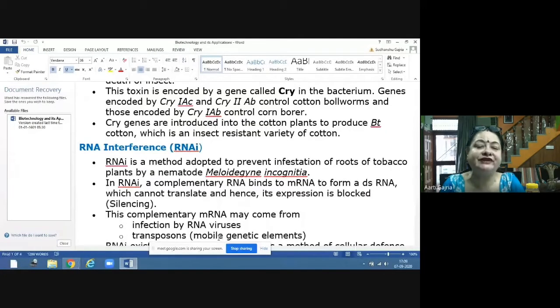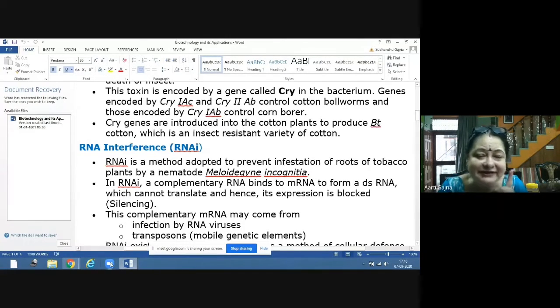In eukaryotes, what is happening? The messenger RNA is formed inside the nucleus. Then it comes out of the nucleus into the cytoplasm, and then the process of translation starts. But here, a complementary RNA will come. From where this complementary RNA is coming, we will discuss that. Any complementary RNA having the complementary base pairing sequence of that messenger RNA will come and bind to the single strand of messenger RNA. So they will form double-stranded RNA.